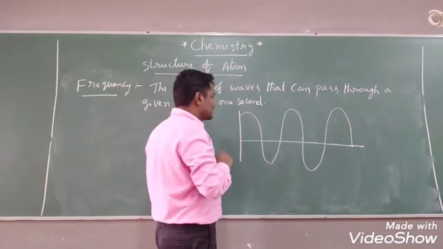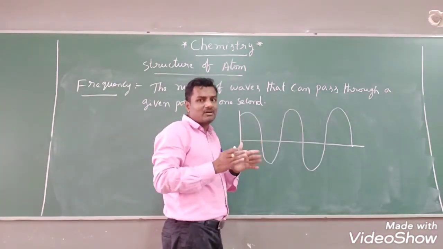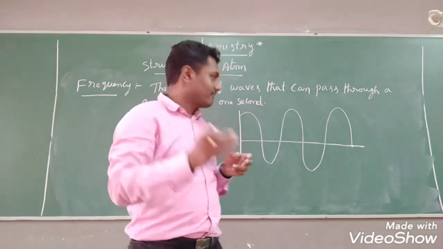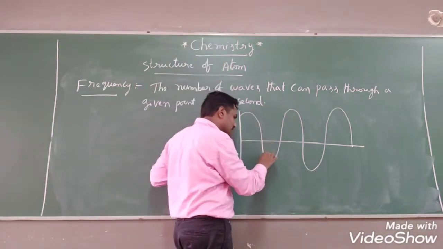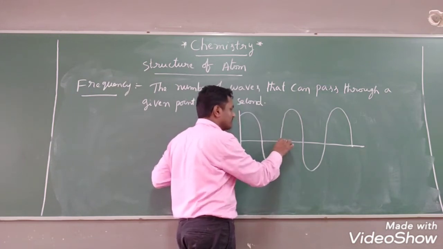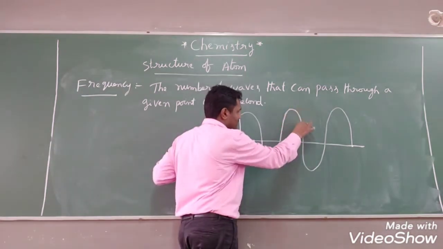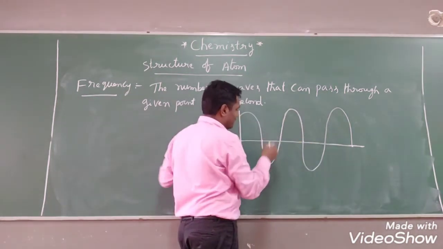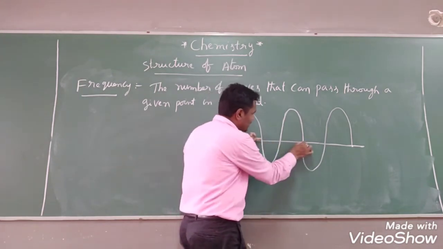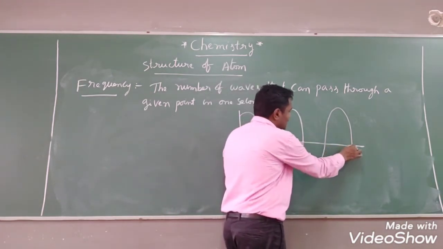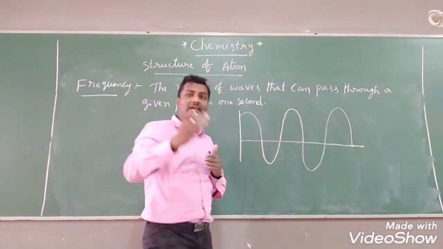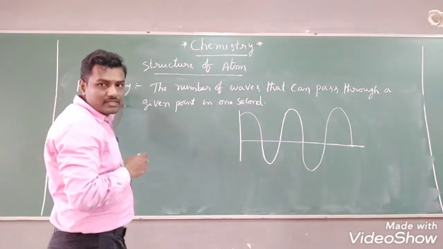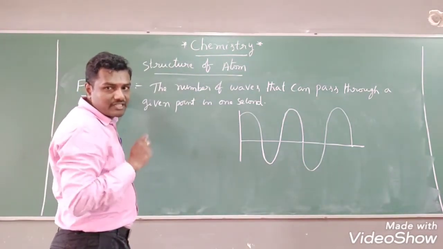The number of waves that can pass through a given point in 1 second is called frequency. What is a wave? How do we get to know how many waves crossed or not? The depth of the wave is called the trough. The height of the wave is called the crest. That means one crest and one trough is called one wave. From here to here is one wave, from here to here is another wave. Like that, how many waves pass through a given point in 1 second is nothing but frequency. I hope everybody understood the definition of frequency.